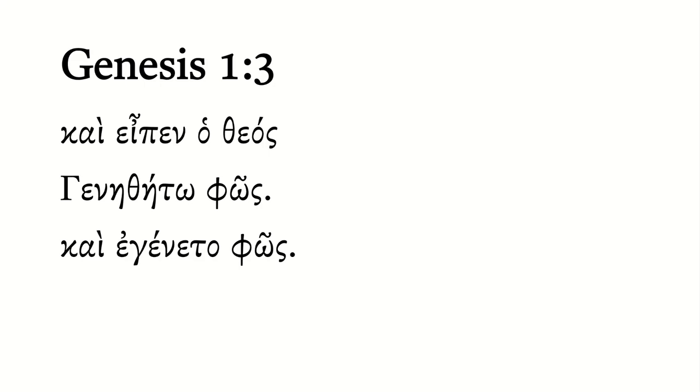Genesis 1:3. Kai eipen ho Theos, genēthētō phōs, kai egeneto phōs. It's a short verse here, but there's a lot of beautiful stuff going on. Let's start with the first verb, which is eipen. This, of course, is from legō. The underlying Hebrew is vayomer.